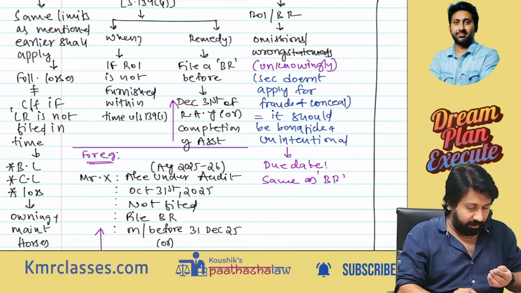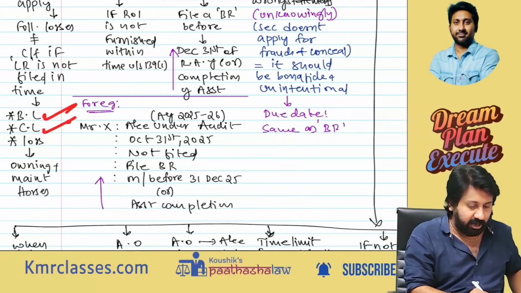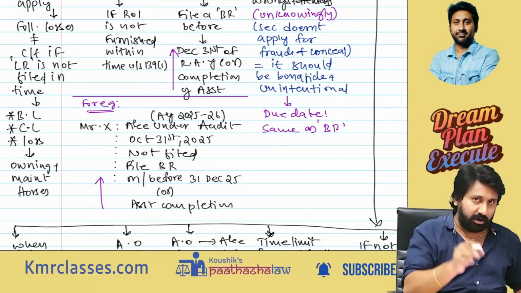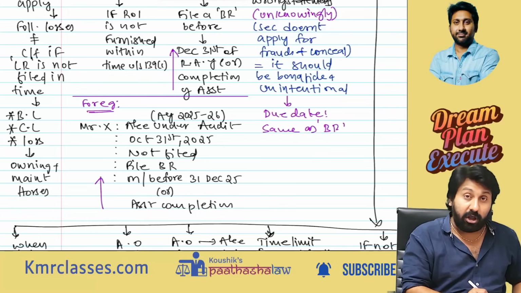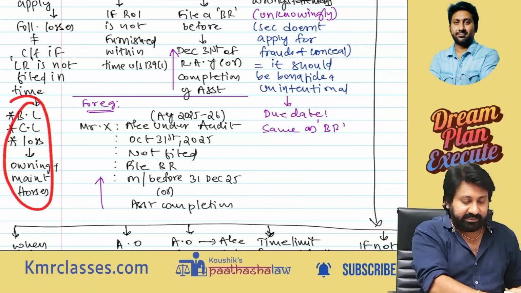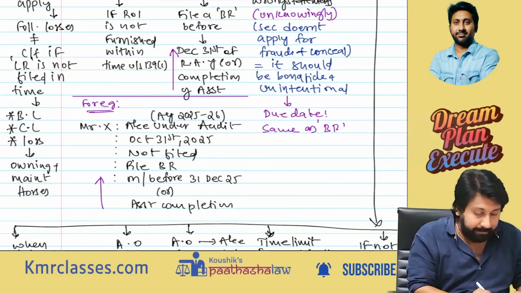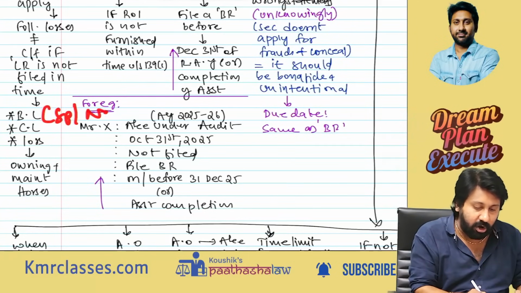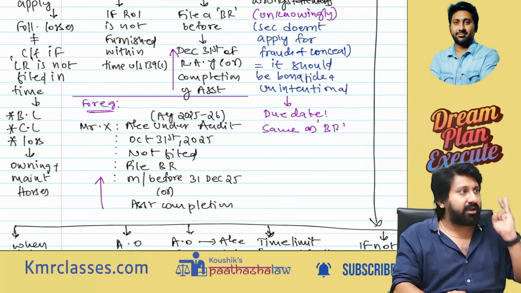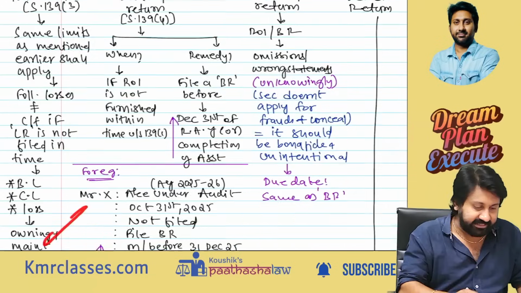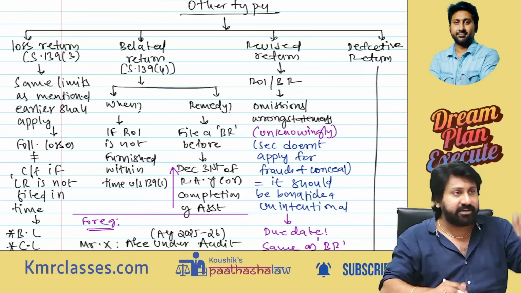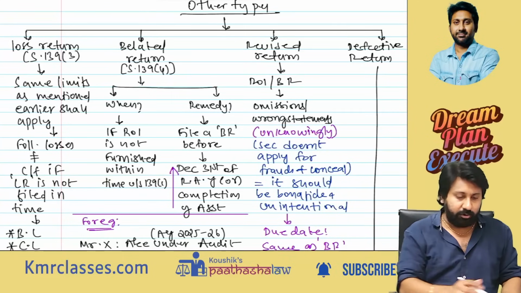Okay, what are those losses? Business loss, capital loss, that is, capital gains capital loss, either short term or long term, anything. Next one, loss in owning and maintaining horses. These three losses, if you want to carry forward: business loss can be either speculative or non-speculative, any business loss. So business loss, capital loss, or any loss in owning and maintaining horses, if you want to carry forward any kind of loss, you must file the loss return within the due date.